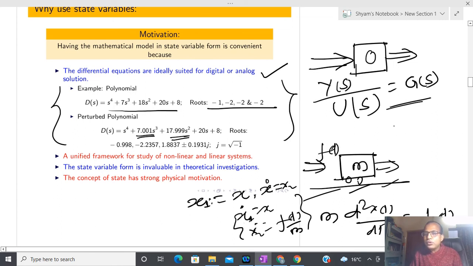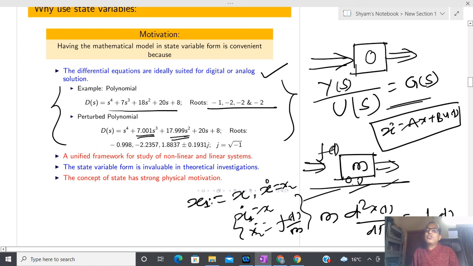It is possible to show, I will show you that in the next part of this course, that one can represent this system like that, x dot equals Ax plus Bu, where A is 0 0 0 and B is 0 1 and u is nothing but f(t) by m.